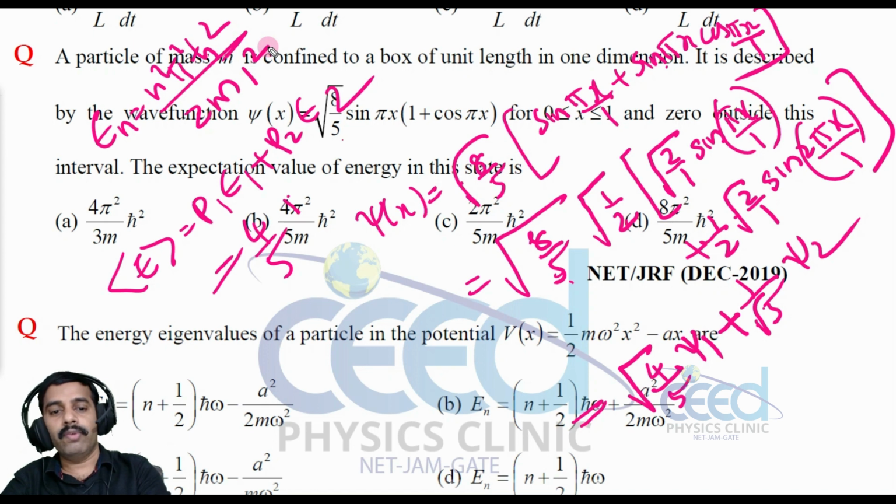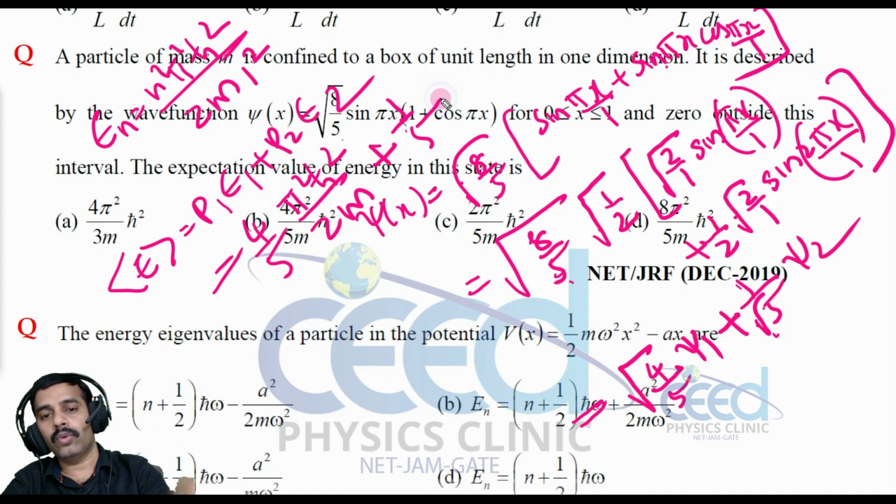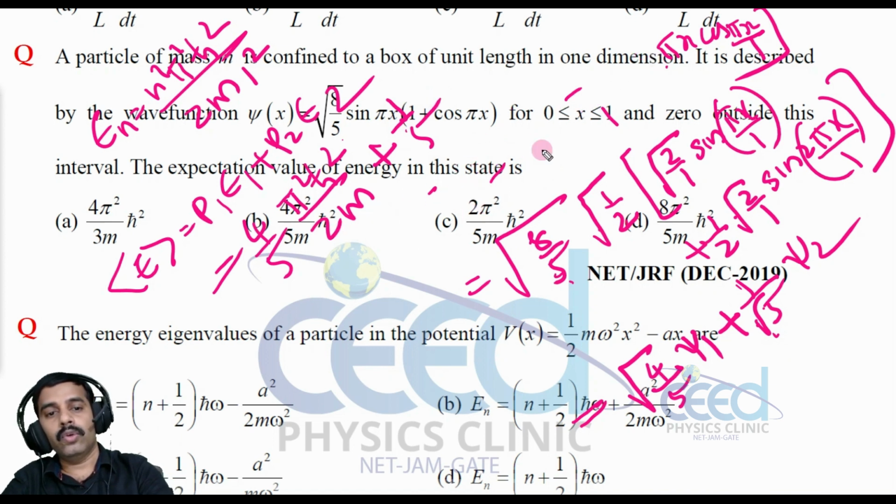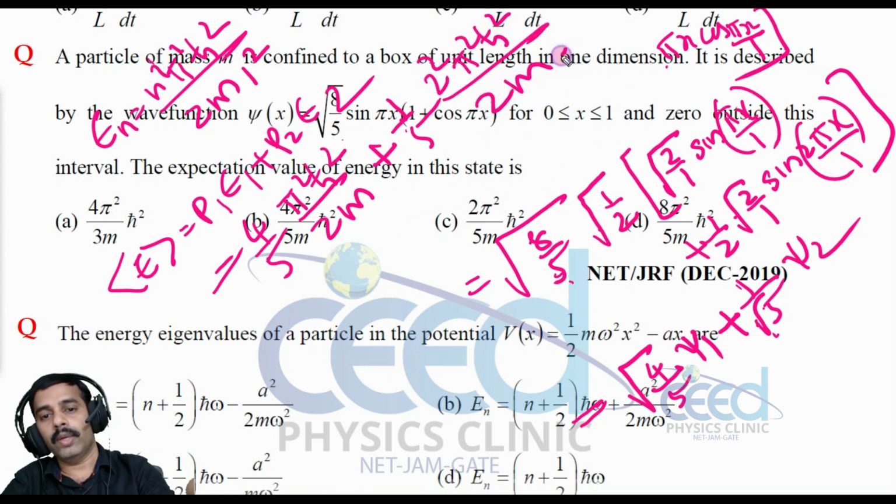So for E1, n is equal to 1, so pi square h cross square divided by 2m, plus P2. What is P2? That is 1 by 5 into coefficient square into second state energy, that is n is equal to 2, 2 square pi square h cross square divided by 2m.